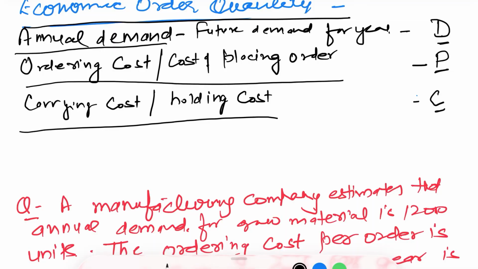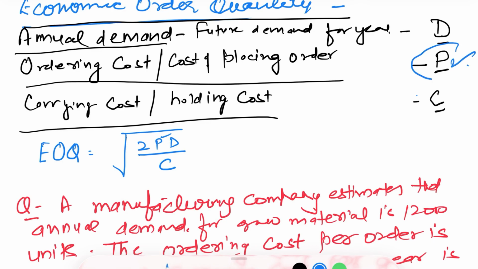Keep these three components in mind for the formula of economic order quantity. So what's the formula of economic order quantity? Economic order quantity is equal to root of 2PD upon C, where P is cost of placing order, D is annual demand and C is carrying cost or holding cost.